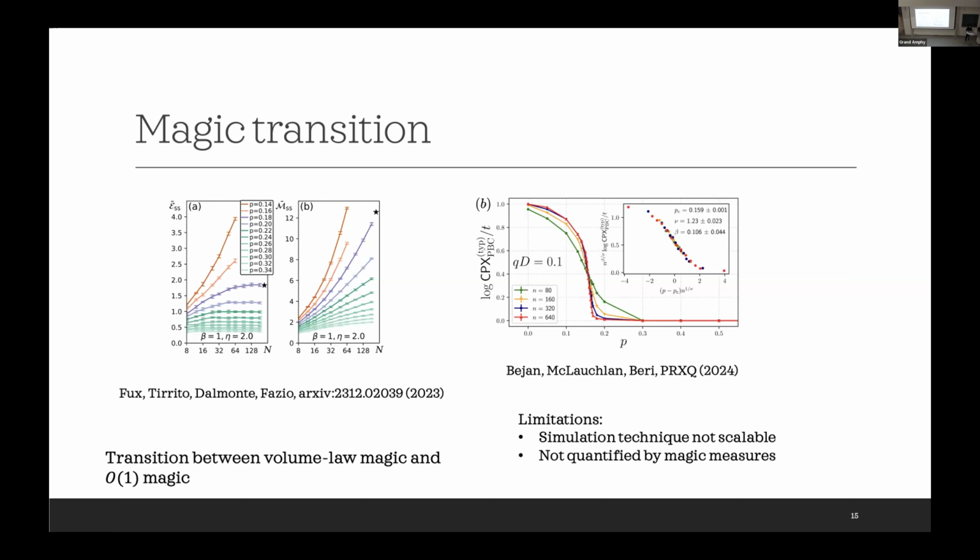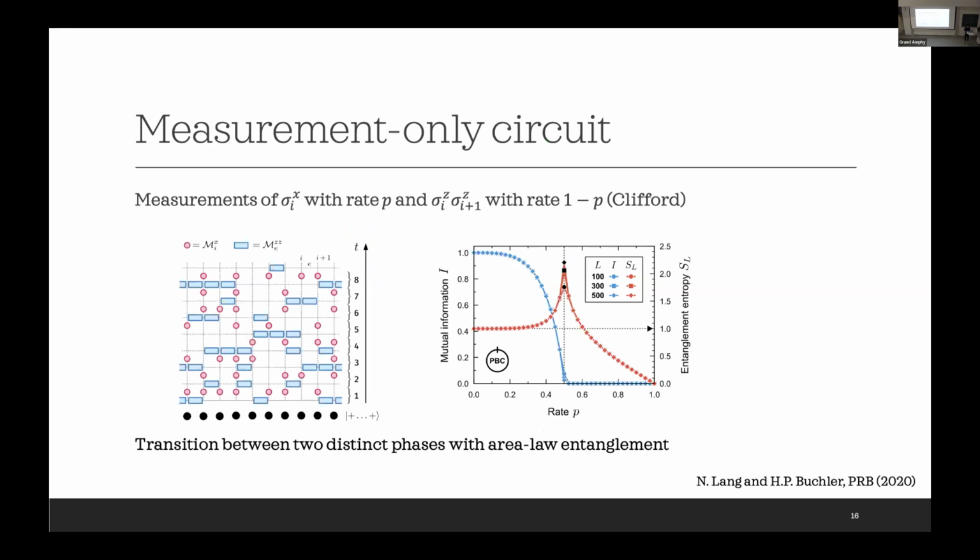But still, there are some limitations of these studies. As related to the studies I mentioned earlier, the simulation is not scalable. It scales exponentially with system size, and also it is not quantified by genuine magic measures. So now we try to study the magic transition in a different setup, which is a measurement-only circuit. I will show that in this setup we can overcome the limitations of the previous studies.